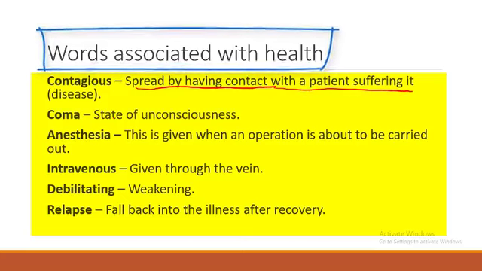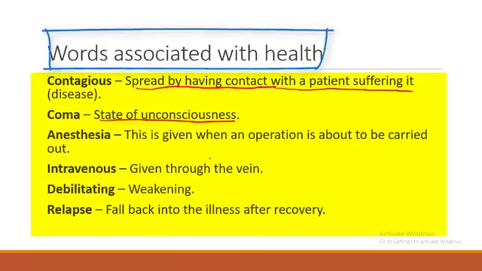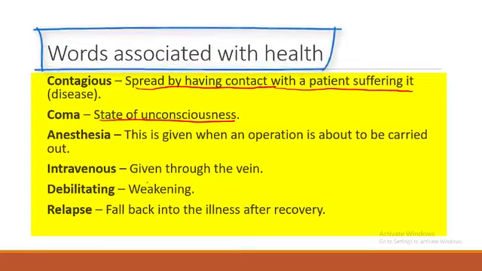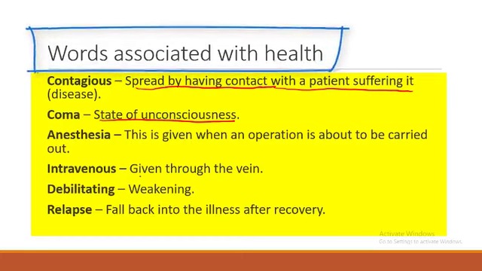Then if you see somebody is in a coma, it simply means the person is in a state of unconsciousness. Then we have anesthesia. Anesthesia is the painkiller you administer to somebody you are about to perform a surgical operation on so that they don't feel pain. And we have intravenous. Intravenous simply means you are administered maybe an injection or particular medication through your vein.